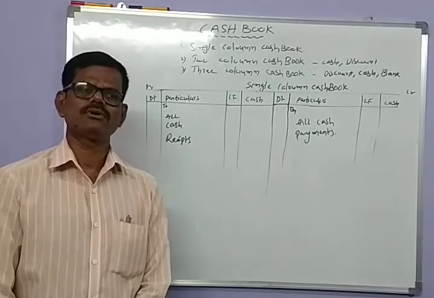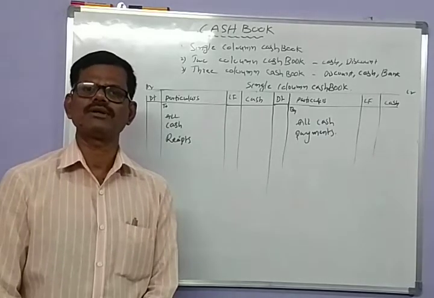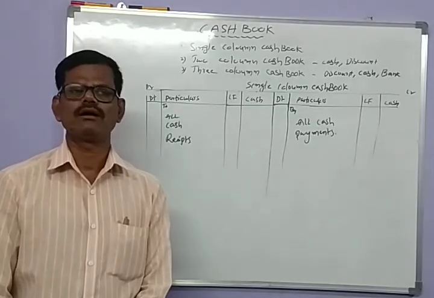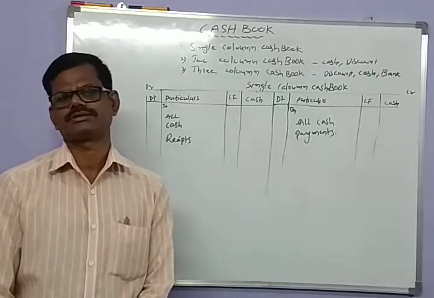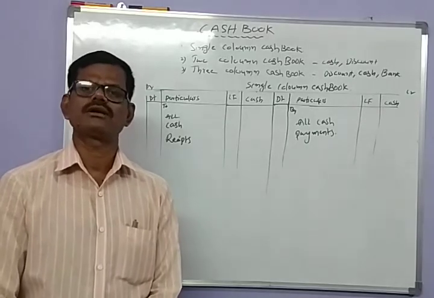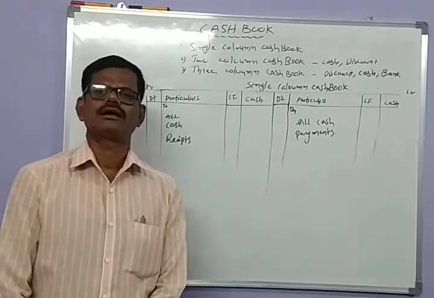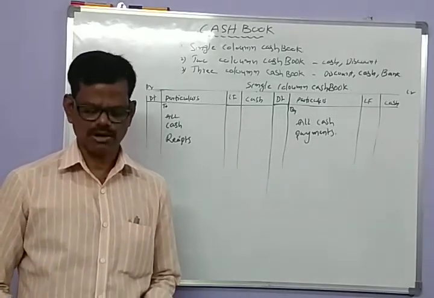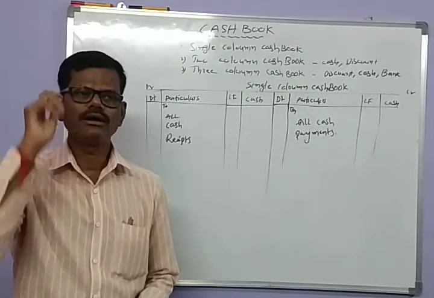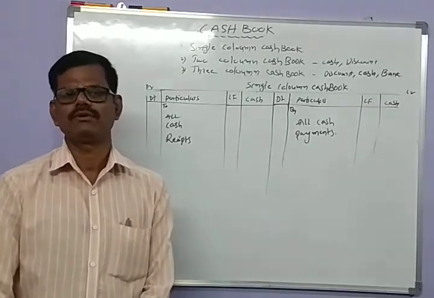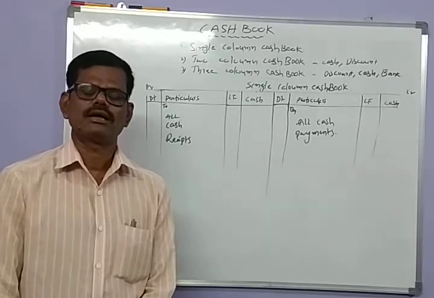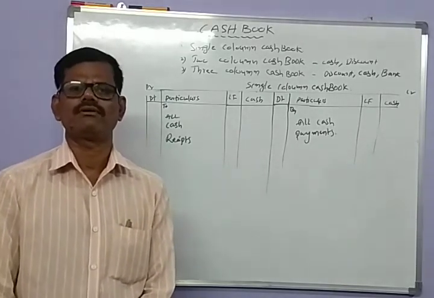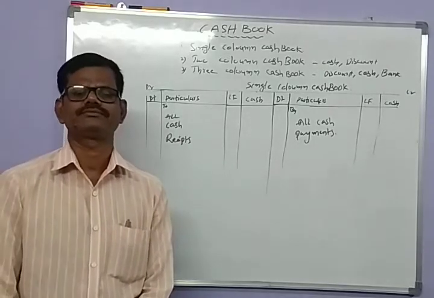So cash book is one of the important subsidiary books maintained by every business firm to record its cash transactions. Cash transactions include cash receipts and cash payments. In any kind of business, whether it is a small sized business or a large scale business like companies, definitely a large number of cash transactions will take place.